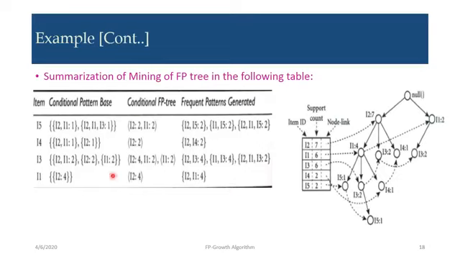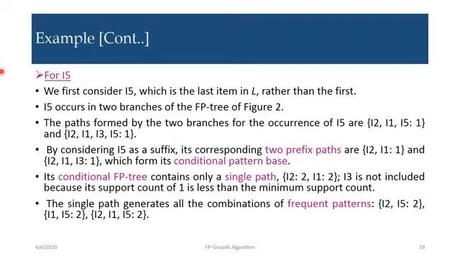So this construction of the table is completely based upon this FP tree. That is why it is very much required to construct this FP tree correctly, so that we can mine this tree to find conditional pattern base value, conditional FP tree value and frequent pattern generated from that conditional FP tree. So the procedure what I have explained is listed below. For I5, we first consider I5 which is last item in L rather than the first.